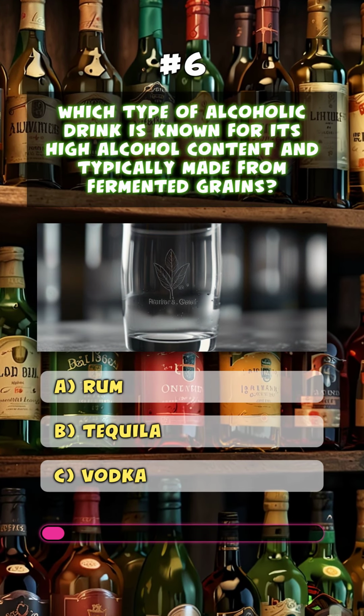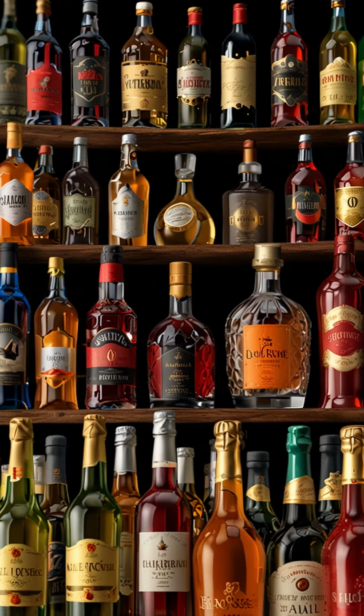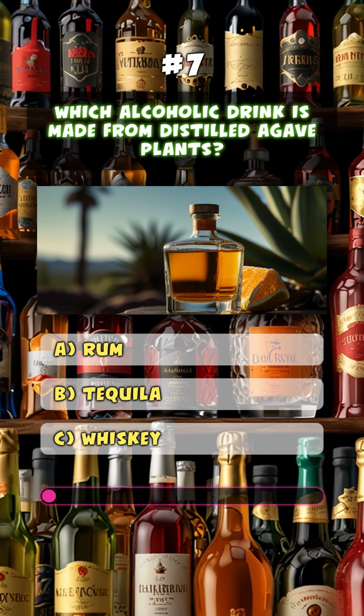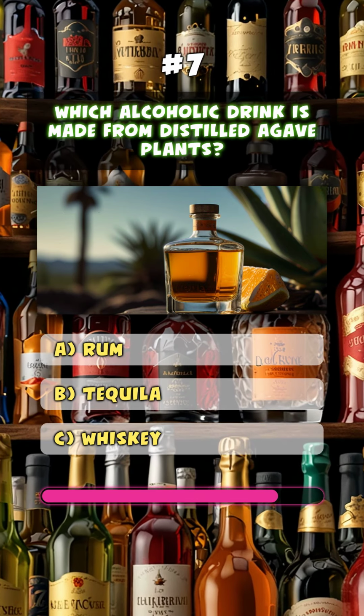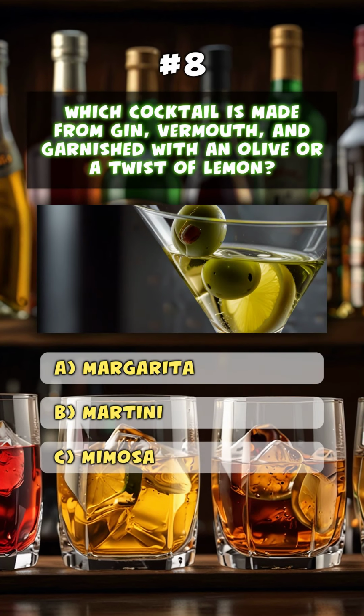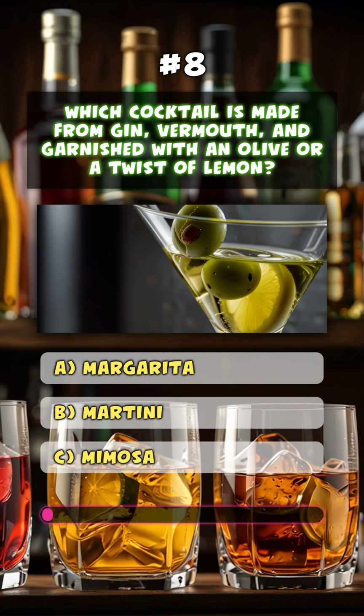C. White Russian. Which type of alcoholic drink is known for its high alcohol content and typically made from fermented grains? C. Vodka. Which alcoholic drink is made from distilled agave plants? B. Tequila. Which cocktail is made from gin, vermouth, and garnished with an olive or a twist of lemon?